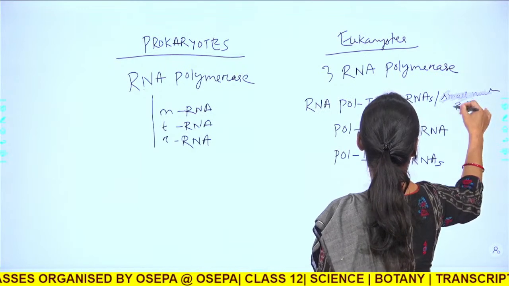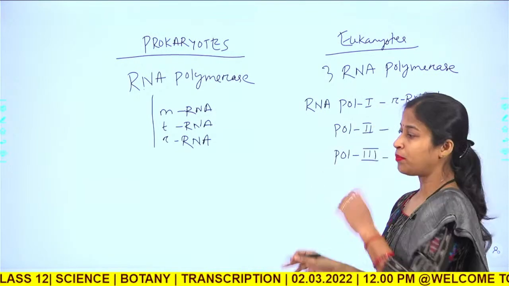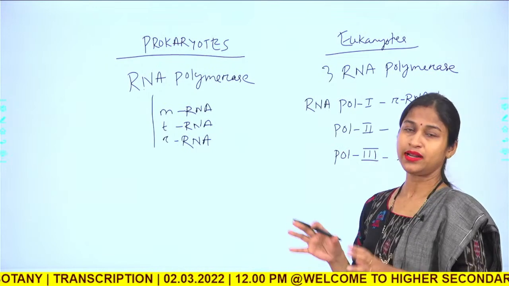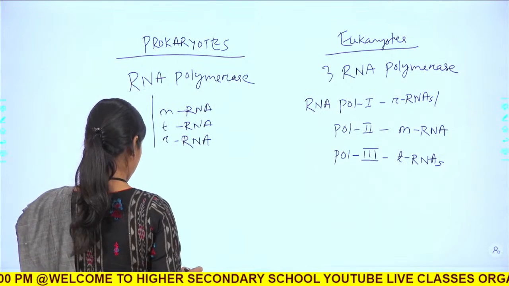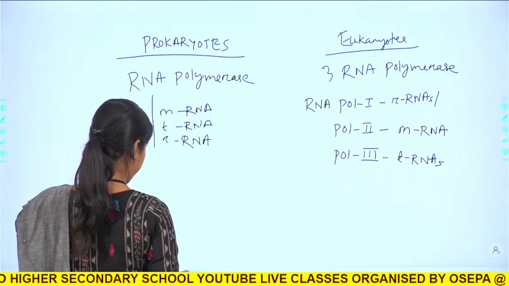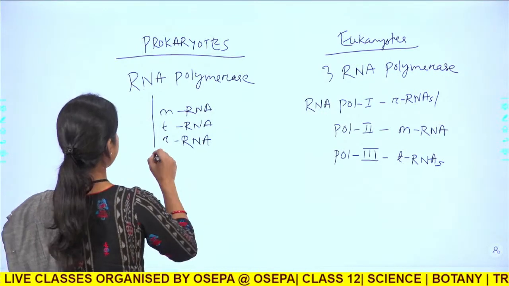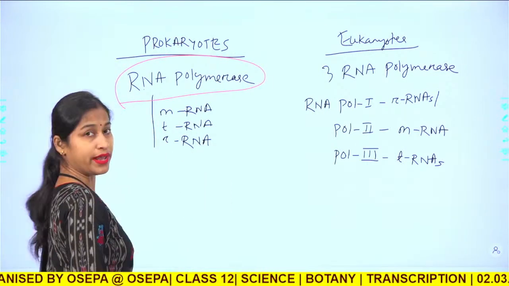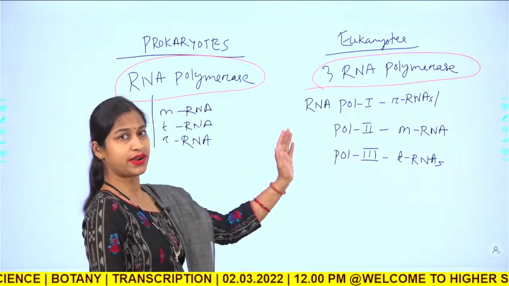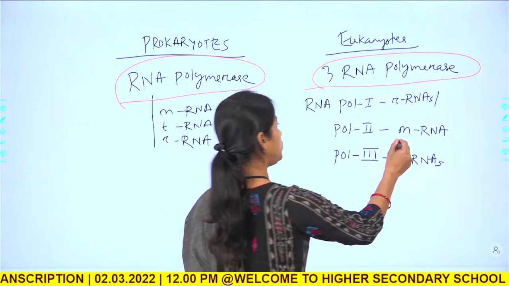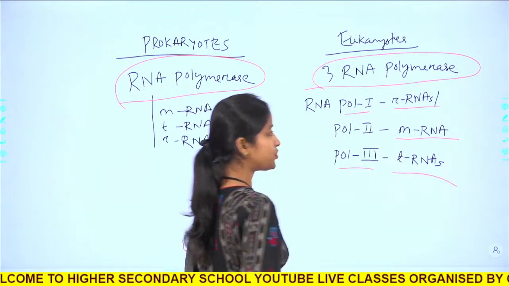So, here you can see there is a single RNA polymerase in case of prokaryotes, whereas in case of eukaryotes there are 3 RNA polymerases to transcribe 3 different RNAs. Polymerase 2 transcribes mRNA, polymerase 1 transcribes rRNA, polymerase 3 transcribes tRNAs.